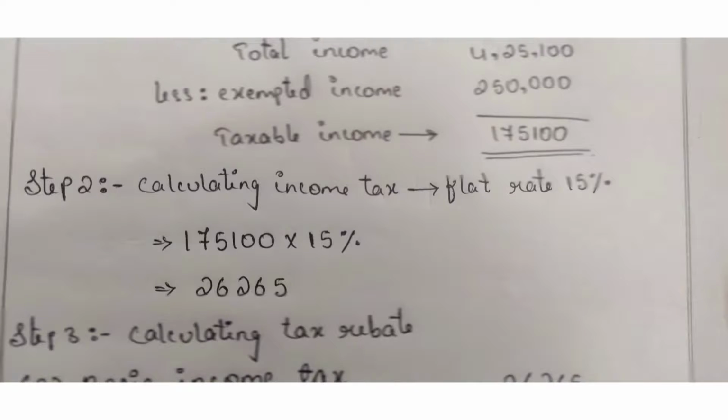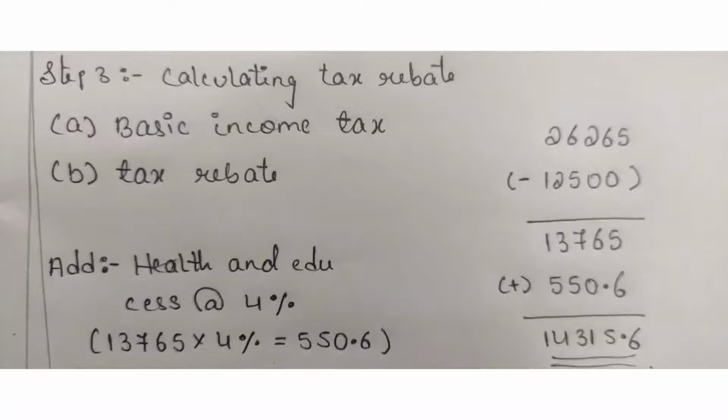Okay. Now our third step comes, that is tax rebate. When we will calculate tax rebate, I already explained you. When a person is having lower income, that is less than or equal to 5 lakhs, so he is having 4,25,100, so tax rebate is allowed here. So first of all, what we got basic income tax, we have to write, we got basic income tax as 26,265.